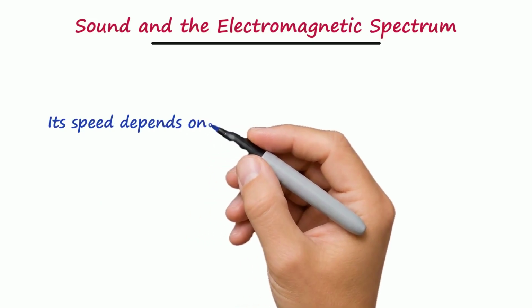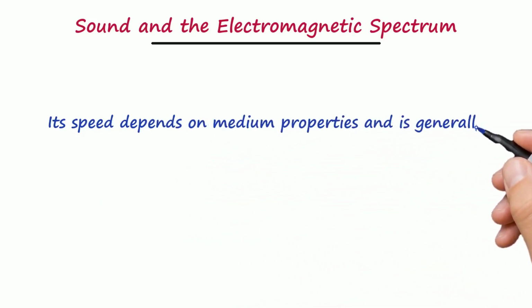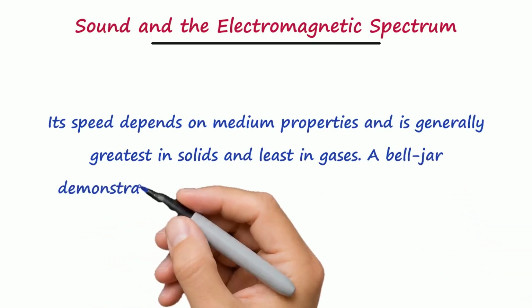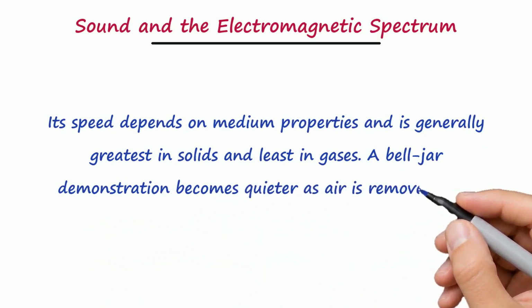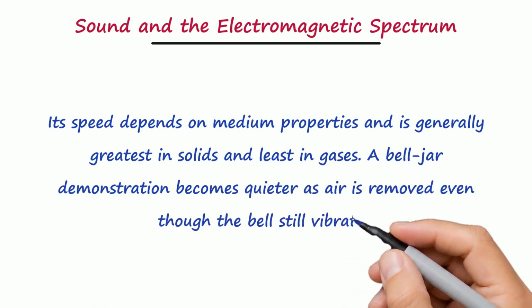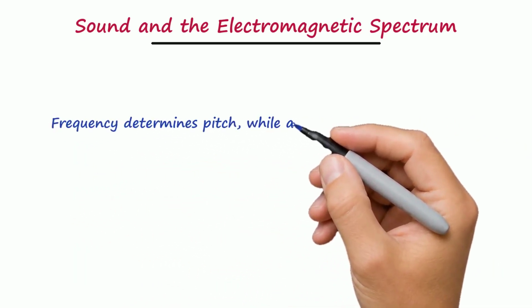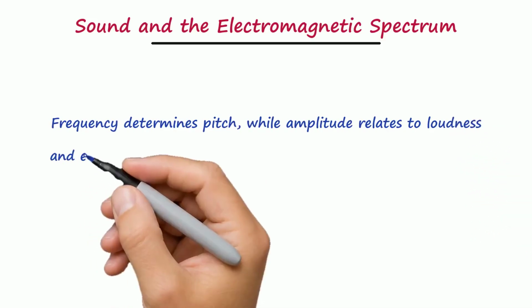Its speed depends on medium properties and is generally greatest in solids and least in gases. A bell jar demonstration becomes quieter as air is removed even though the bell still vibrates. Frequency determines pitch, while amplitude relates to loudness and energy.